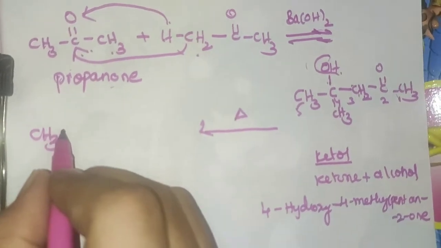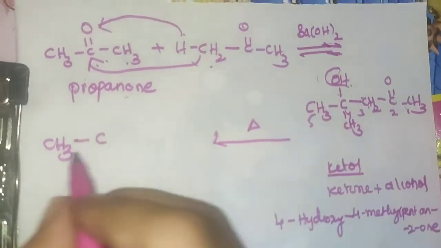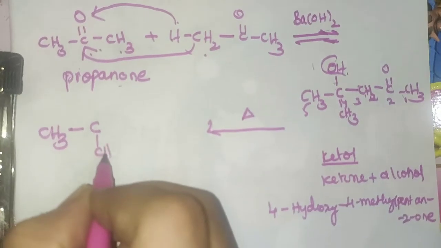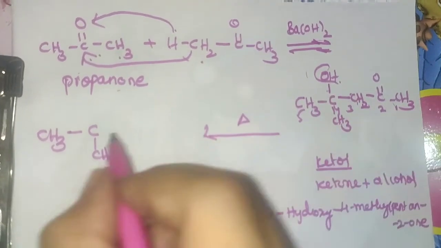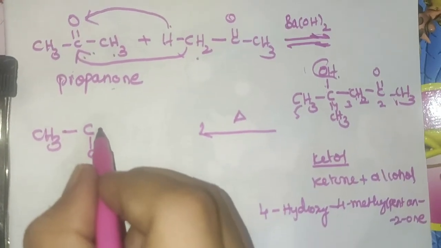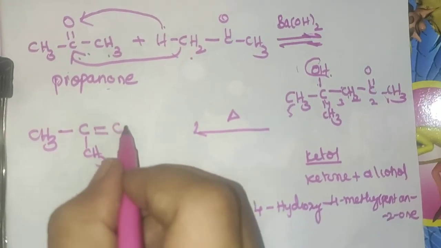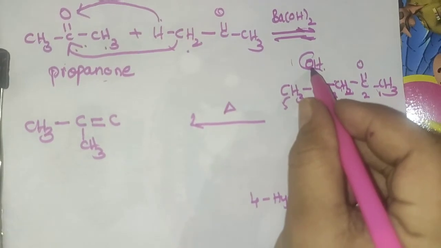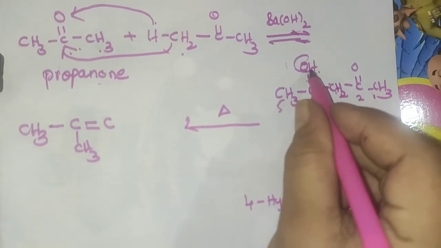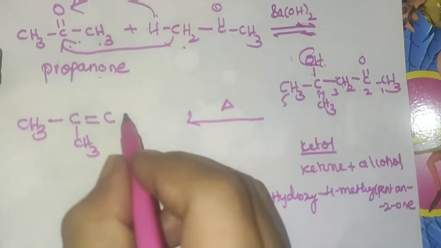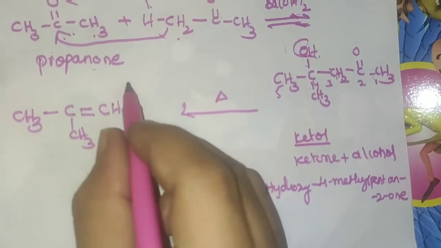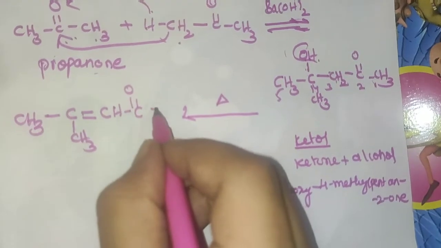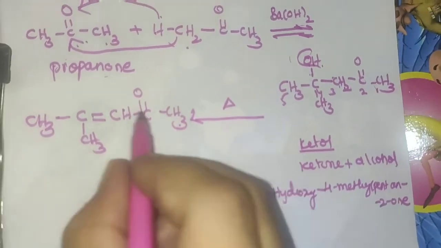So we can observe here CH3C and similarly CH3, and this bond is shifted here. What will happen here? Double bond C, and 1H is already eliminated along with this OH. So we can write CH and again similarly C double bond O and here CH3.